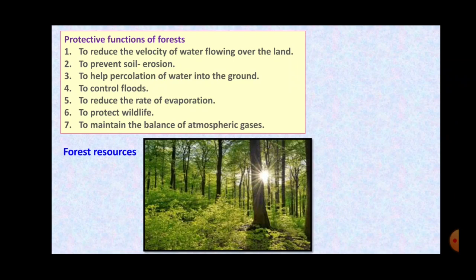We know that plants or trees are the only organisms which consume carbon dioxide and give out oxygen in the process of photosynthesis, and thus they perform a very important protective role in maintaining the balance of oxygen and carbon dioxide. Otherwise, all the organisms take in oxygen and give out carbon dioxide. So these are the protective functions of the forest.